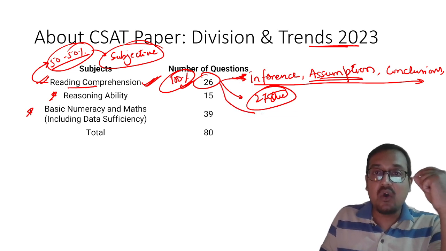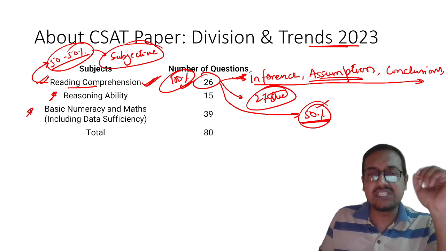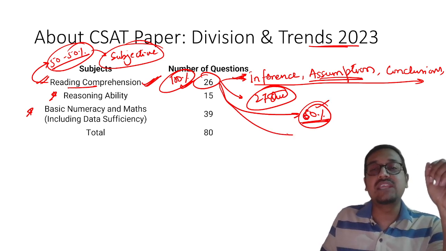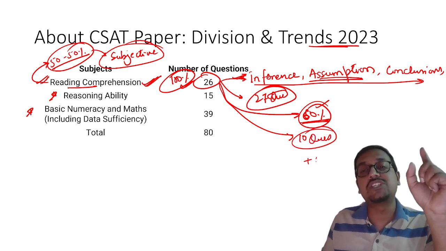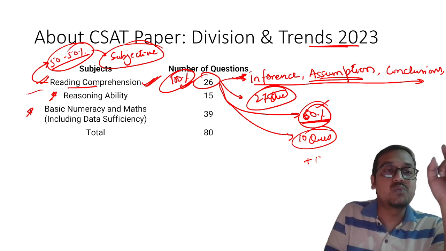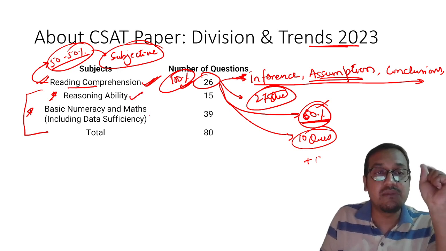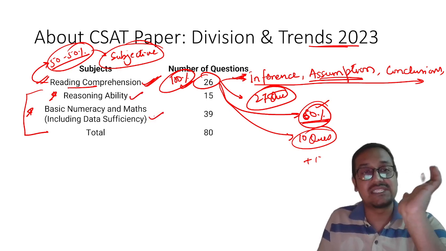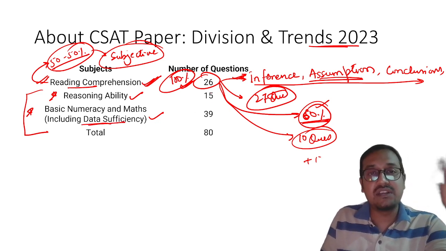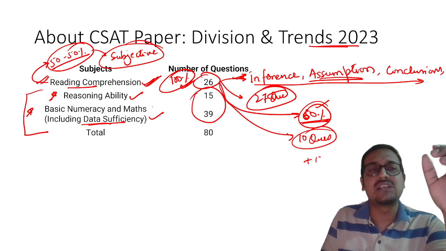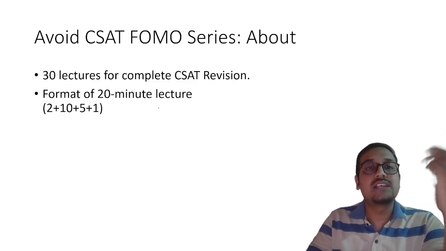Understood? So it will always be safer to presume that with hard work you will be able to achieve 50% or maybe 60%. That way you will easily be able to get 10 questions perfect out of it. So the final marks will be 10 questions. 17 questions you still have to solve from these two areas. That is why you cannot ignore it. Please remember, you cannot ignore reasoning ability and basic numeracy and maths. Understood? So please make sure that you are going through all these questions. I think a little bit of data might be off here and there, but don't worry about these numbers. You have to focus on these arenas as well. Understood? Okay, let us move ahead.